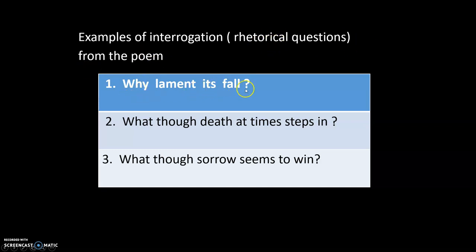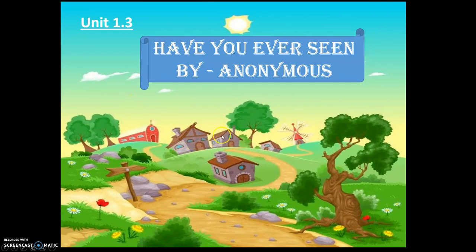Why lament its fall? What though death at times steps in? What though sorrow seems to win? All these are with the question mark, and it doesn't have any other figure of speech. So it has to be interrogation, okay? So that was the first poem, 1.1.